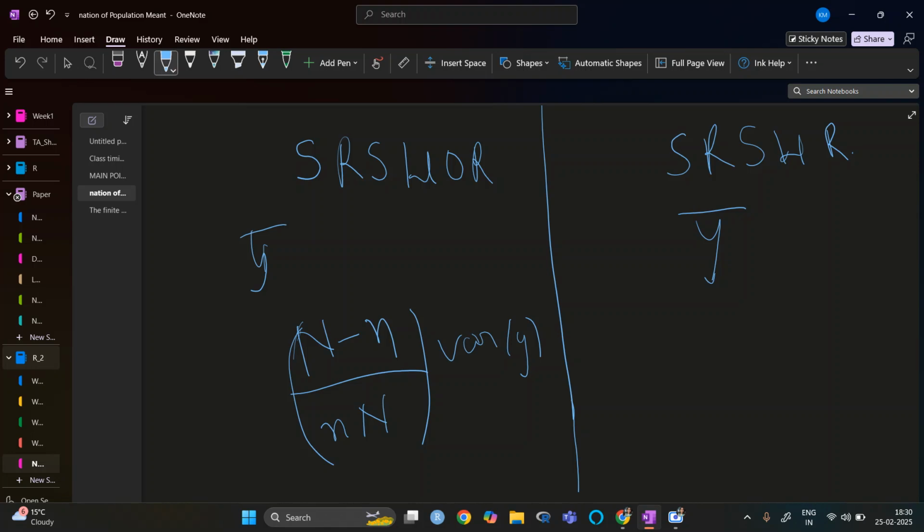And for with replacement it is basically (n minus 1) upon n times the variance of y. But as the population size increases, (n minus 1) upon n is basically 1, so it is not so much of a difference, and we directly take it as the variance of y divided by n.